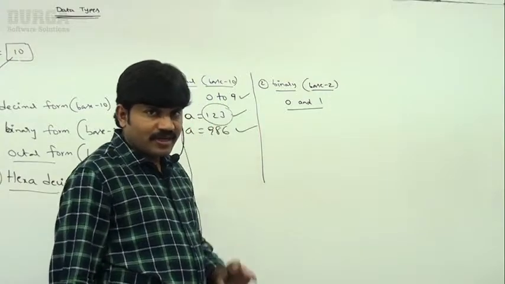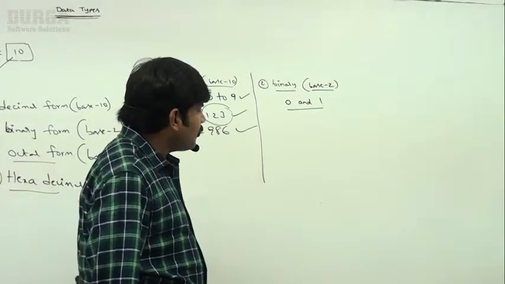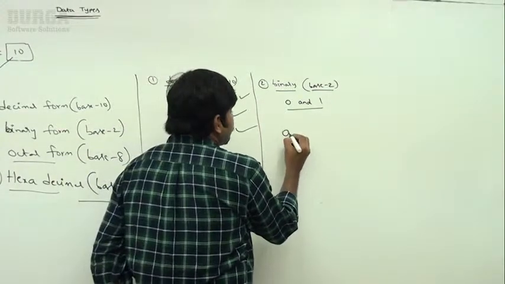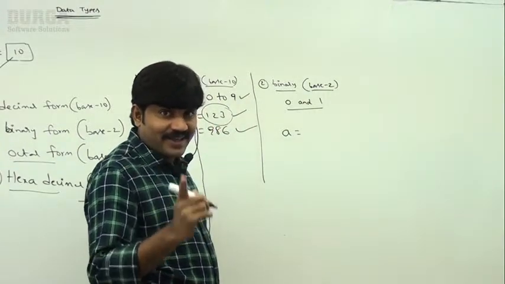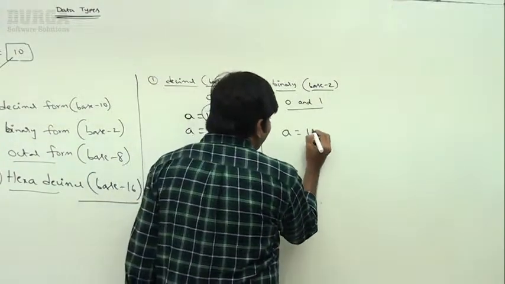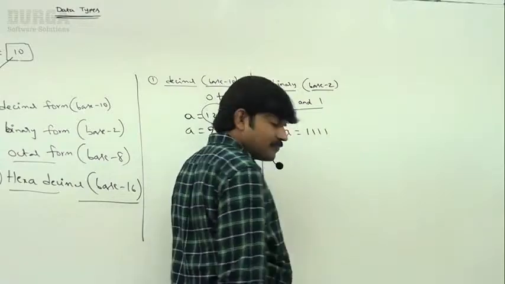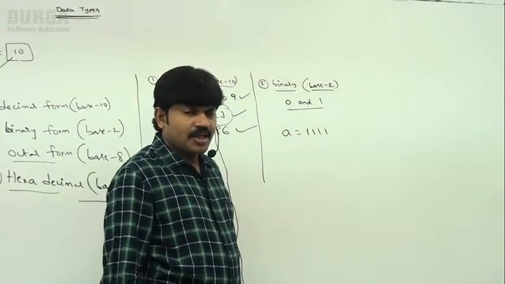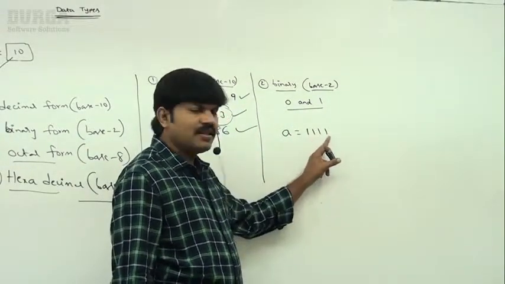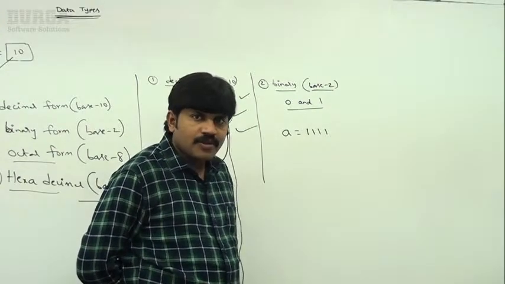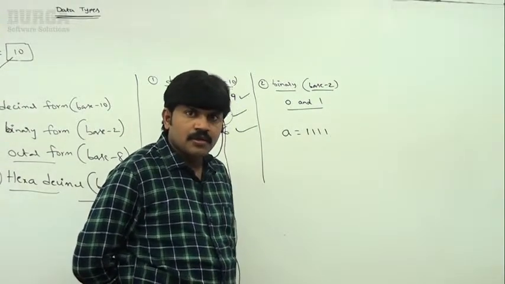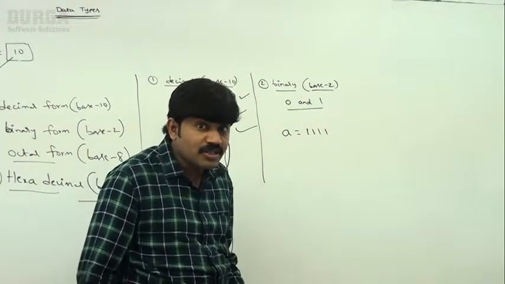Remember, 0 and 1. Listen carefully, this is a very important point. Suppose I take a is equal to 1111. Is it a binary number or not? Yes, it looks binary because it uses only zeros and ones.